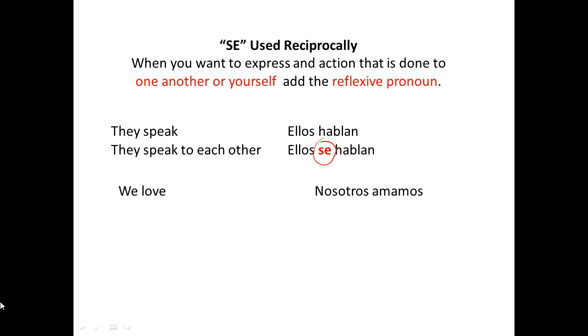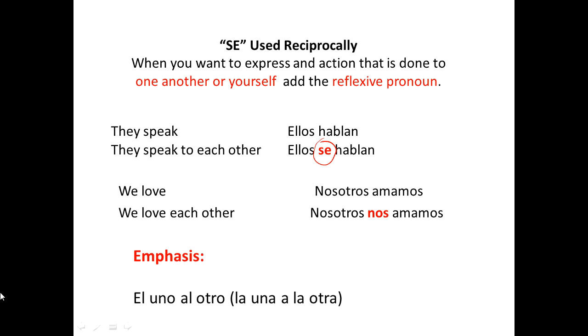We love. Nosotros amamos. Okay, that's to love a person. If you want to say we love each other, nos amamos, for example. So a lot of the verbs you can make reflexive. You can also say, él se ama, he loves himself, he's full of himself, right? If you want to emphasize something, this is important. You want to say one another.